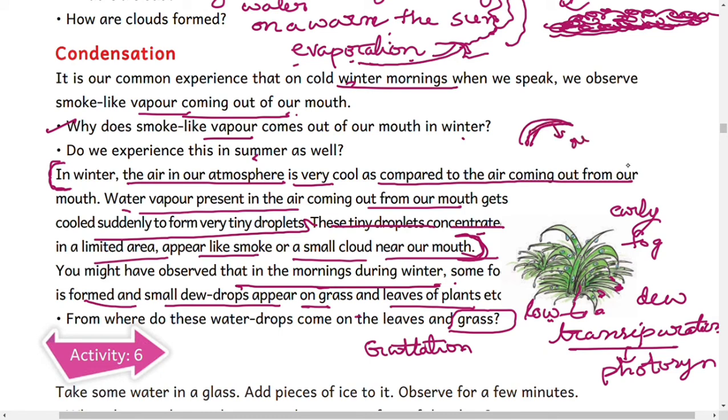So with the help of the guttation process, the excess water is transported to the xylem and leaves out of the grass plants. That's why the corner of each grass leaf has water droplets. At the tip of the grass leaves there are water drops.